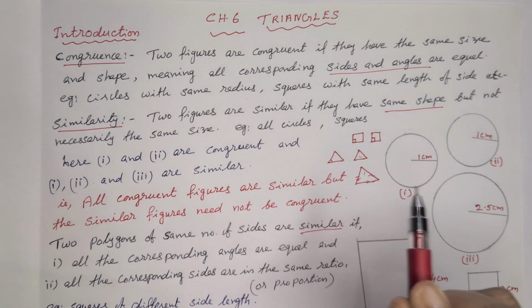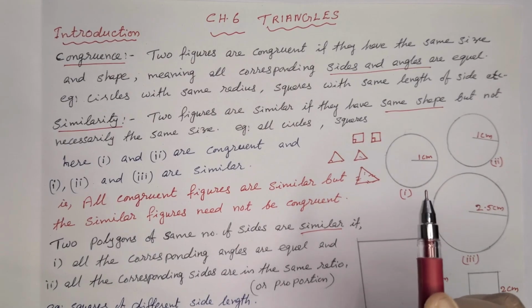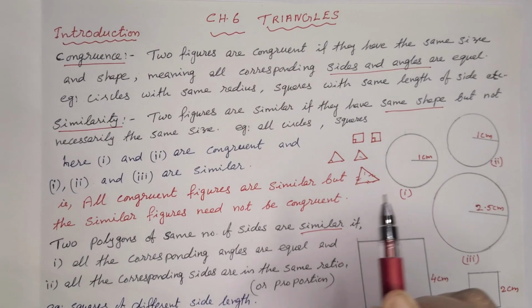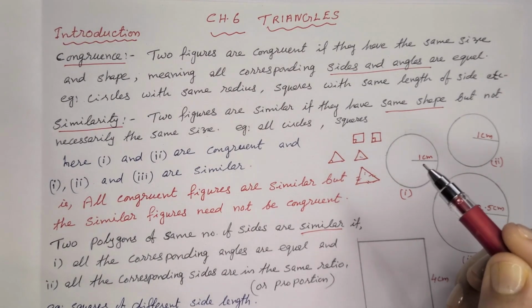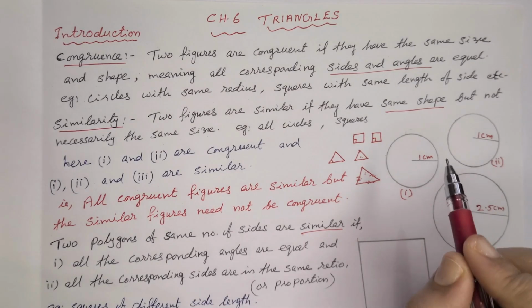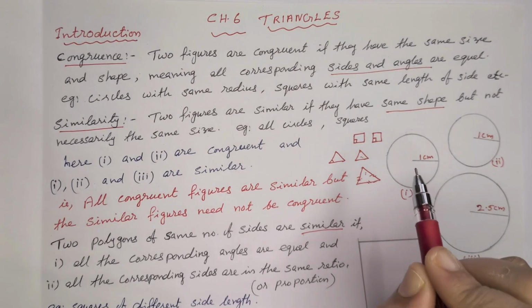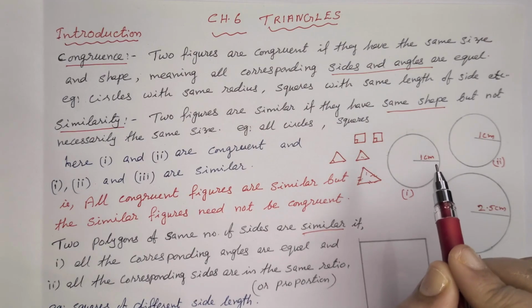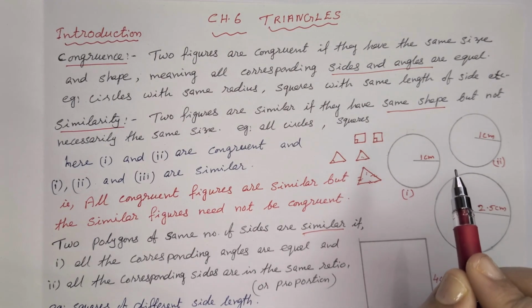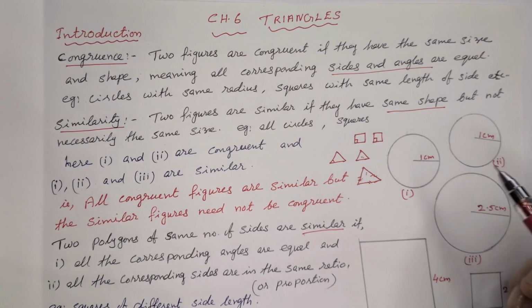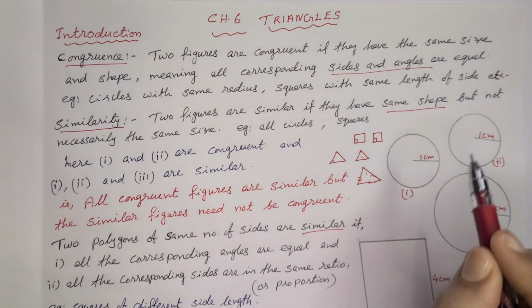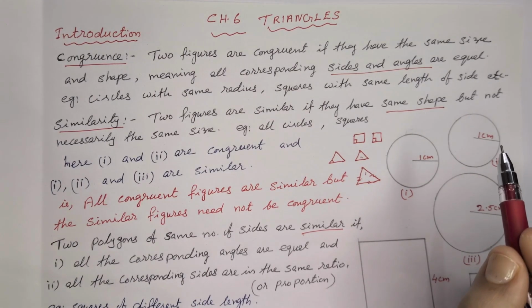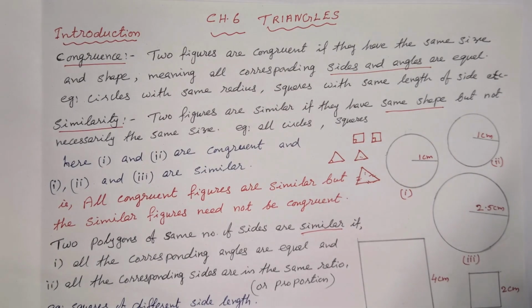Another example to remember for congruency: biscuits in a pack are congruent. All the biscuits taken from the same packet have the same size and same shape. So we can consider that as congruency. In the same way, erasers from a packet are also an example.